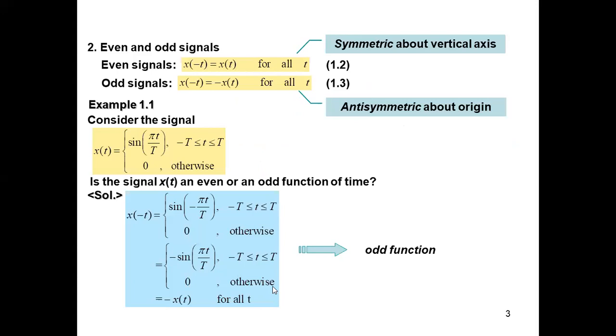Now we have come to the second classification, that is even and odd signals. So let us see what are even and odd signals. What do you understand by even signal or odd signal in common English? What is the difference between even and odd? I will let you know.